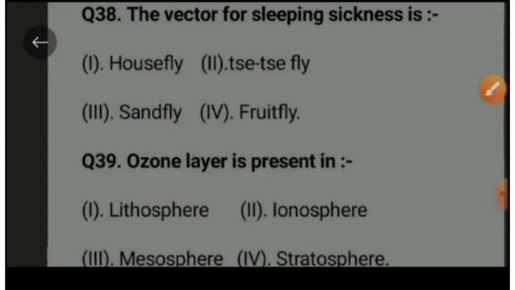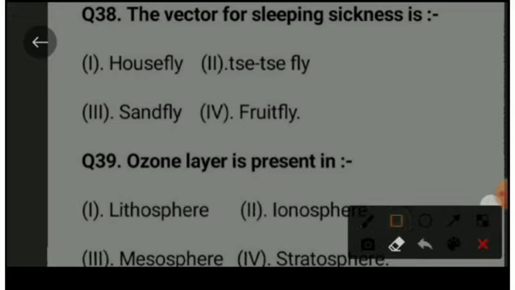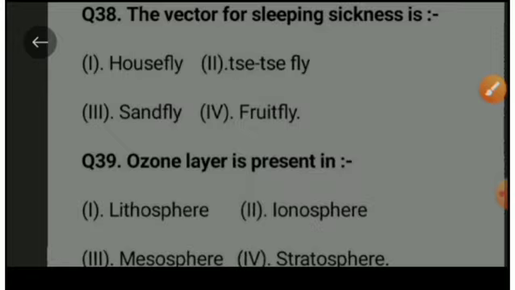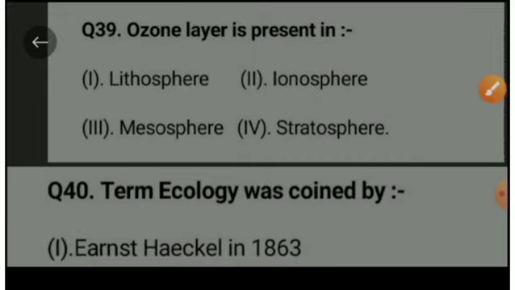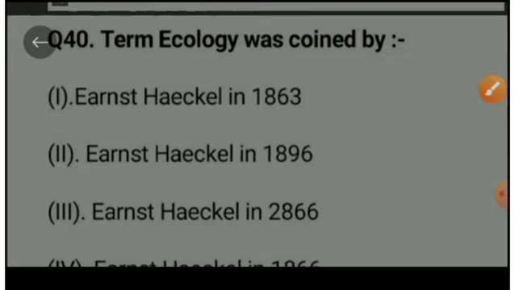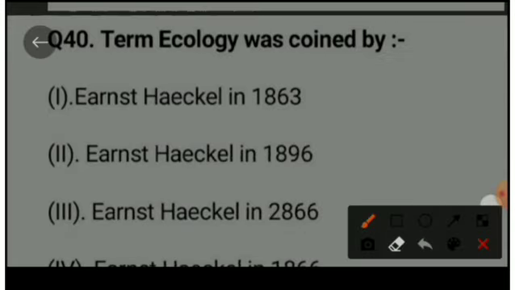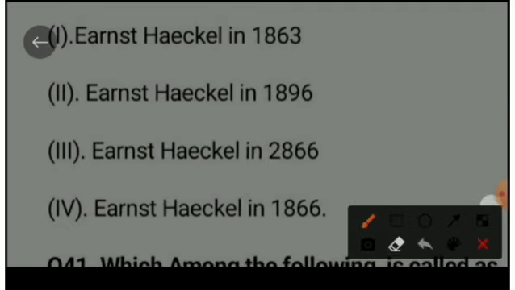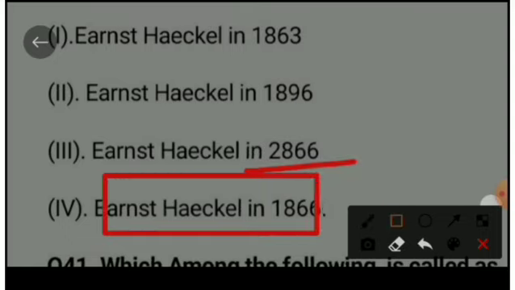Next question is, the vector for sleeping sickness is housefly, tsetse fly, sand fly, fruit fly. The right option is option B, tsetse fly. Next question is, ozone layer is present in lithosphere, ionosphere, mesosphere, stratosphere. The right option is stratosphere. Next question is, term ecology was coined by Ernst Haeckel in 1863, 1896, 2866, 1866. The right option is Ernst Haeckel in 1866.